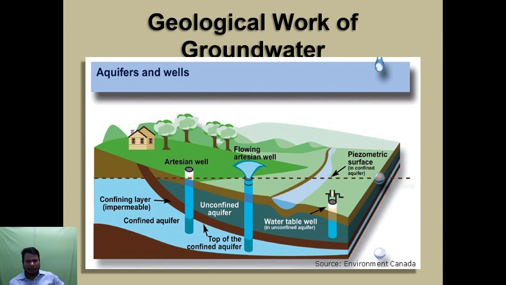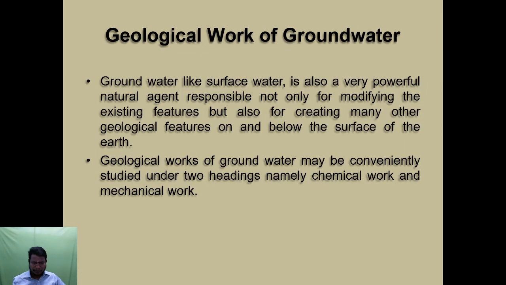So, geological work of groundwater. This one shows an aquifer and wells. The artesian well, flowing artesian well. This is the piezometric surface. This is the water table well, unconfined aquifer. There are types of aquifer: one is the confined aquifer, the other the unconfined aquifer, and this one is the water table. So this diagram indicates the work of groundwater.